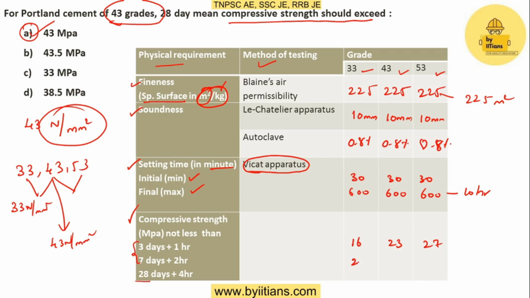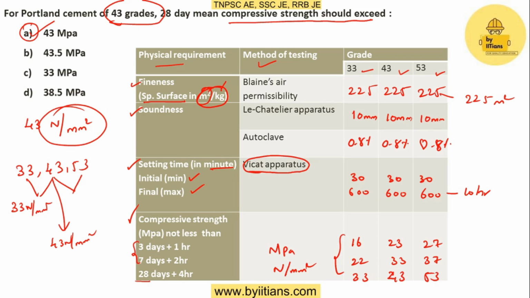For 7 days, it will be 22, 33 and 37. After 28 days, these grades will have the values 33, 43 and 53. All these values are in megapascal, which means Newton per millimeter square. So these are the properties of these grades of the cement.